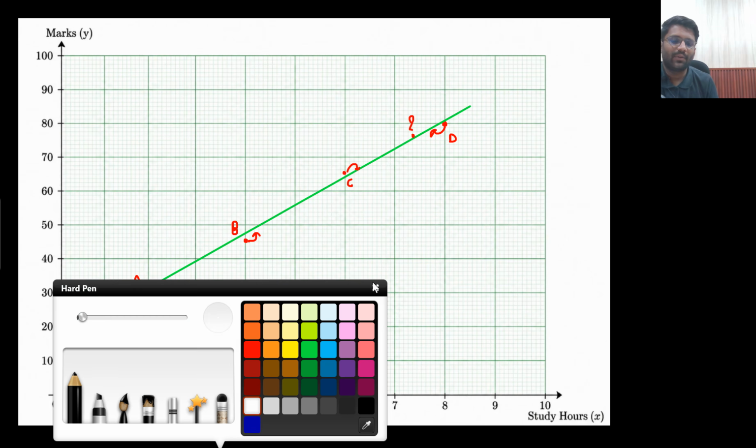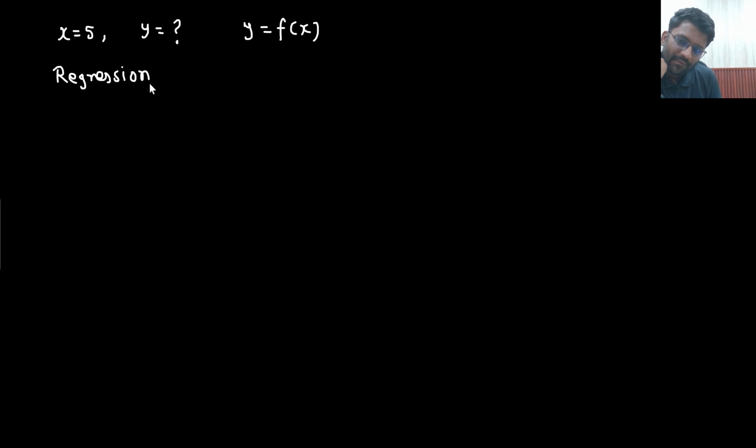So here what is the scenario that I need to predict that if x equals 5, then what is the value of y? So here what do I know? That y will be a function of x. I need to find out the equation y as a function of x. So this is known as regression of y on x. This time you know the data of x. You need to comment on the data of y. So I already know the data of x.